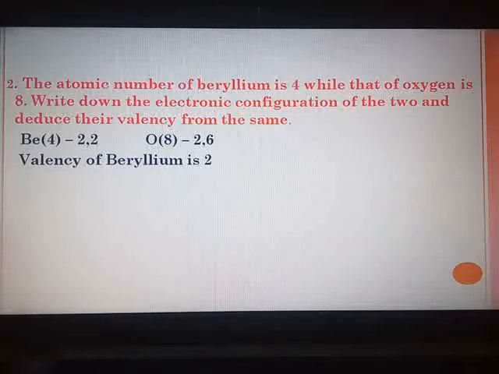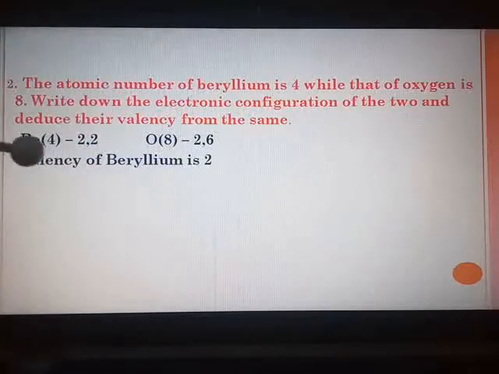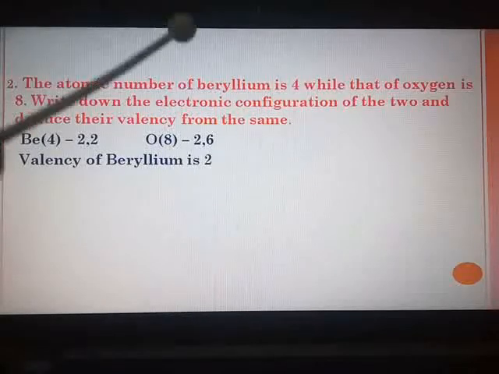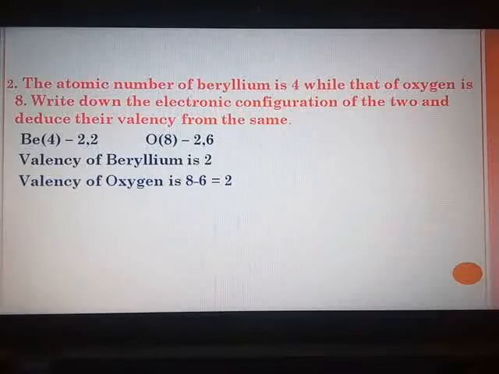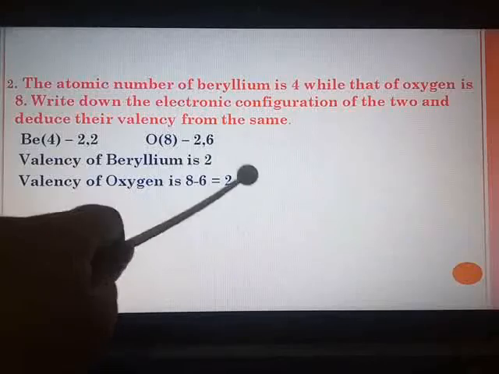And what is valency? Valency is the combining capacity, the number of electrons which are donated, accepted or shared. It is not the number of electrons in the outermost orbit. Remember always, valency is not the number of electrons in the outermost orbit. These electrons are known as the valence electrons. Why valence electrons? Because they determine the valency ahead. So here oxygen will take up 2 electrons and hence the valency of oxygen is 8 minus 6, that is 2.